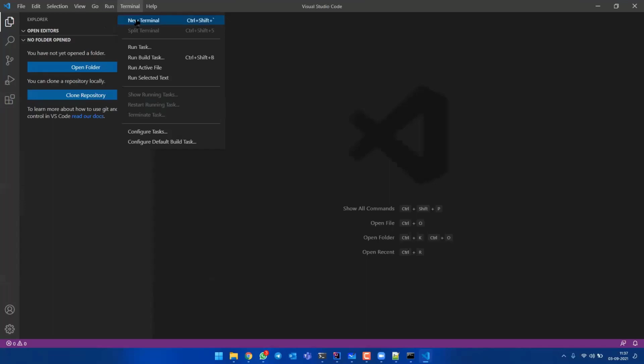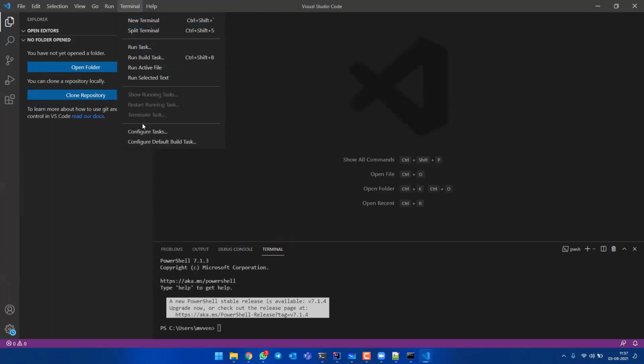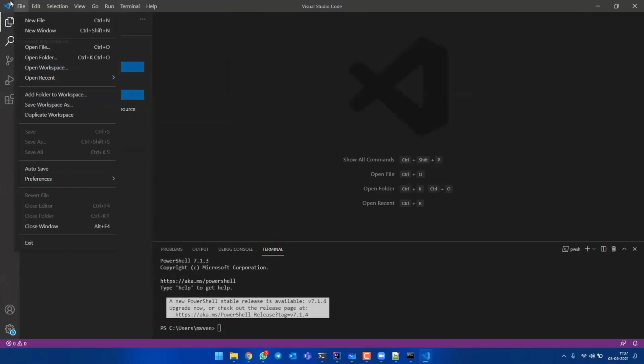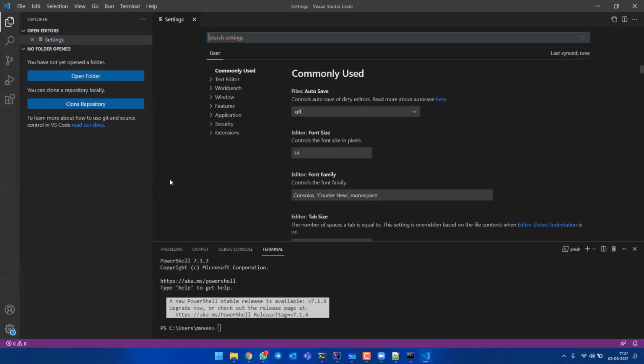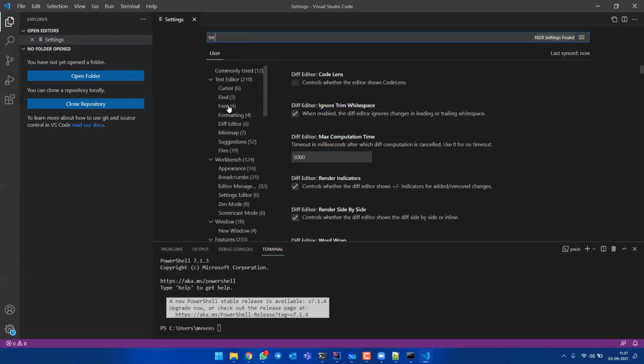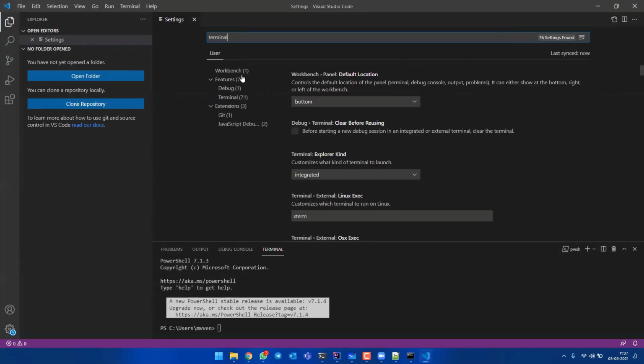Someone asked me about a terminal, right? So you'll open your terminal here. Now I'm using PowerShell here. Or else you can also change your default terminal. There will be settings somewhere. Wait, I'll show you. There will be preferences. In preferences, settings, you can search for your terminal and you can choose your best terminal here. You can also use your Git terminal or your PowerShell terminal or your CMD anywhere.